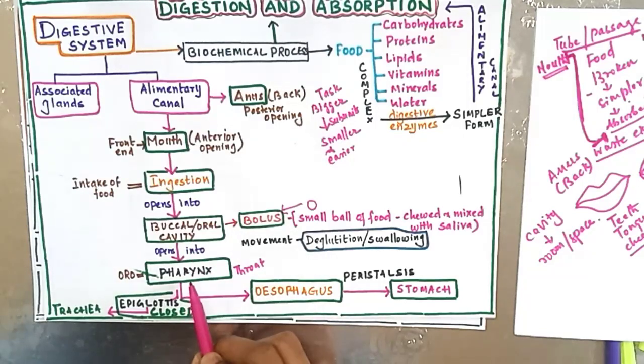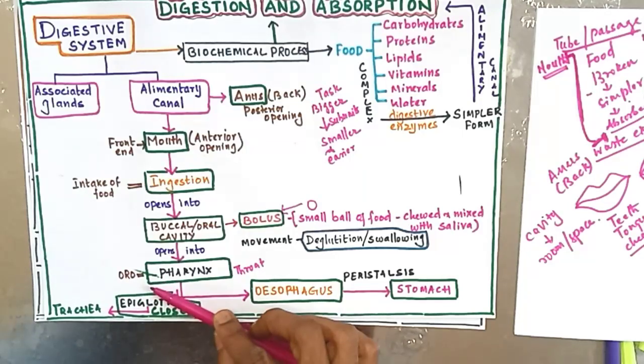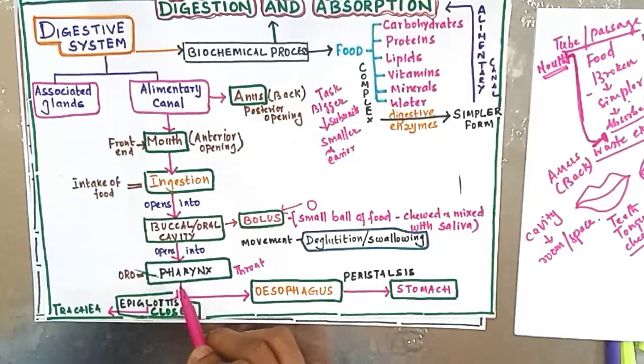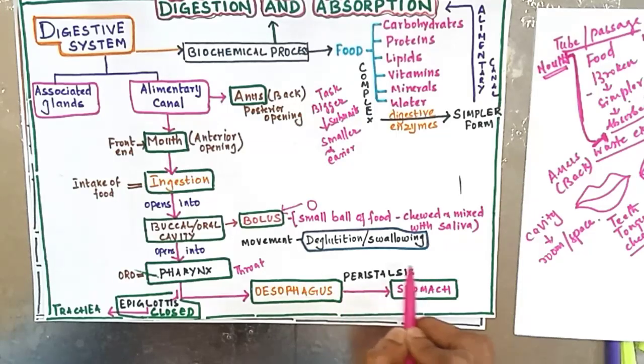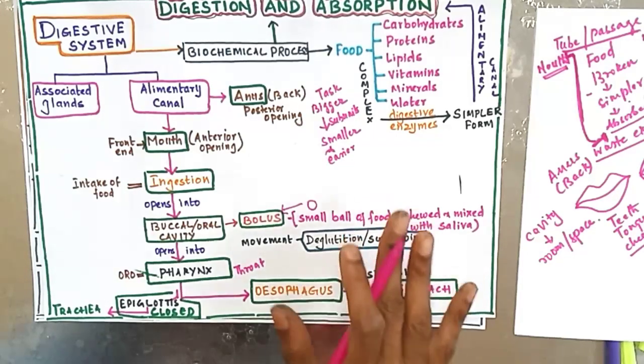This oral cavity opens into the oropharynx or throat region. In this condition the epiglottis will be closed, preventing the food from entering the trachea, and now the food enters the esophagus. The bolus travels the esophagus and enters the stomach through a movement called peristalsis. All these are important MCQ questions.